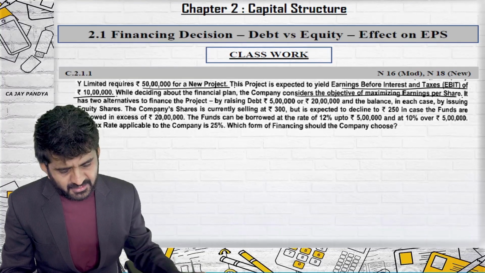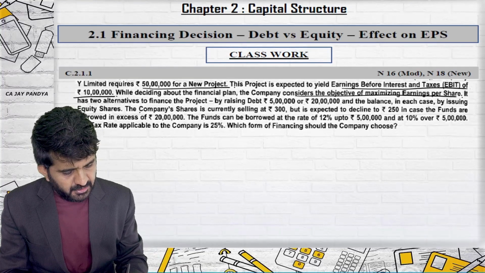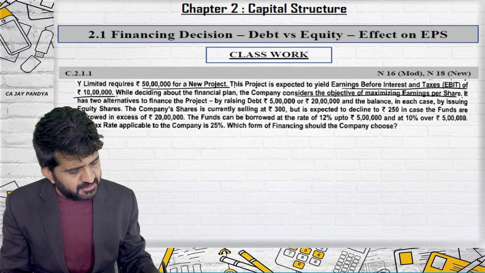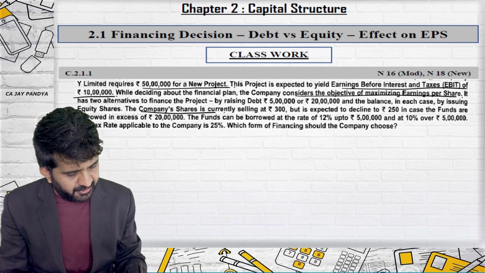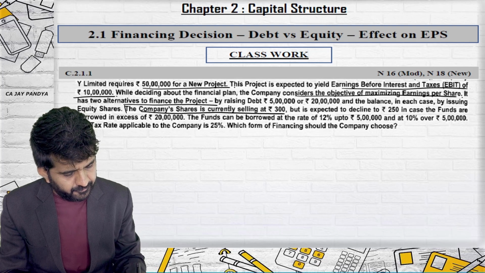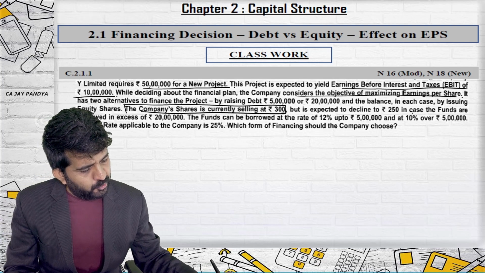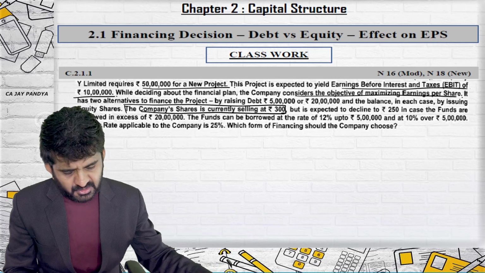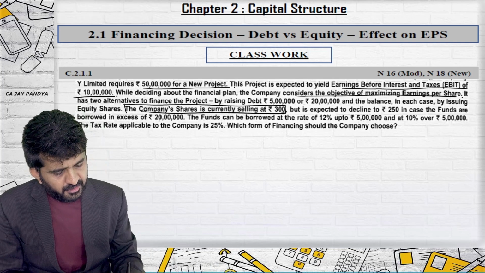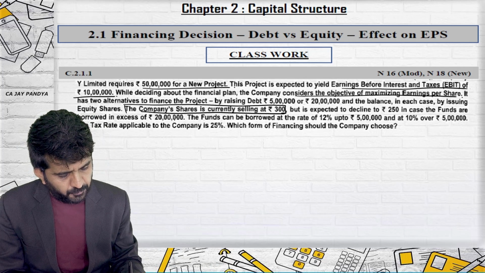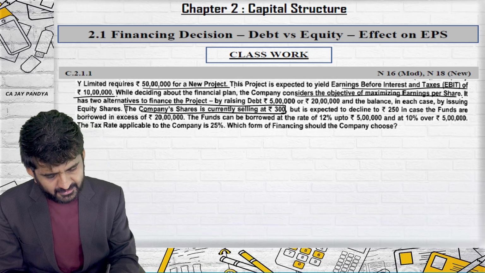and the balance in each case by issuing equity shares. The company's share is currently selling at 300, but is expected to decline to 250 in case the funds are borrowed in excess of rupees 20 lakhs.